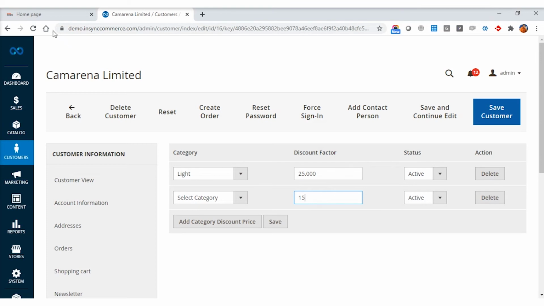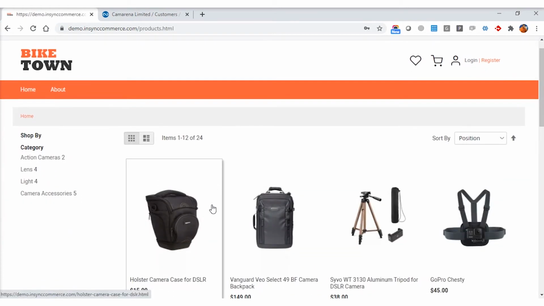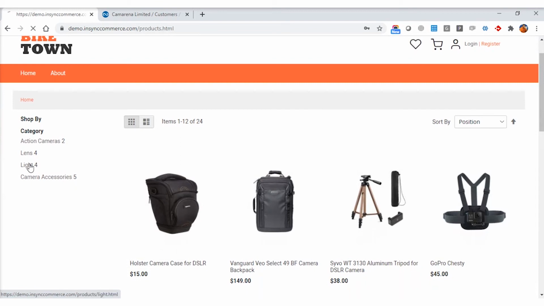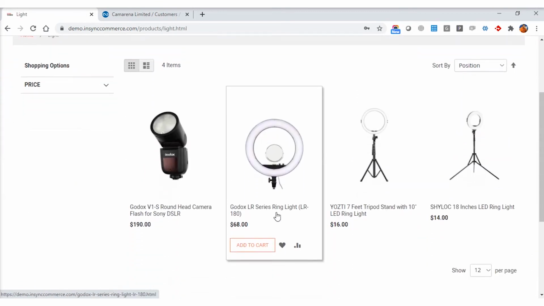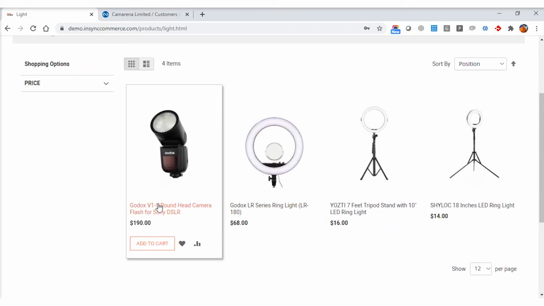So let's first go to the front end of the store. Currently, as a visitor, I am visiting this. If I go to the Discover collection and go to the light, I will see the base price of these products. Let's just remember one price so that we can see the application. Here we can see a lighting equipment, a round head camera flash for Sony DSLR, and the base price of this product is $190.